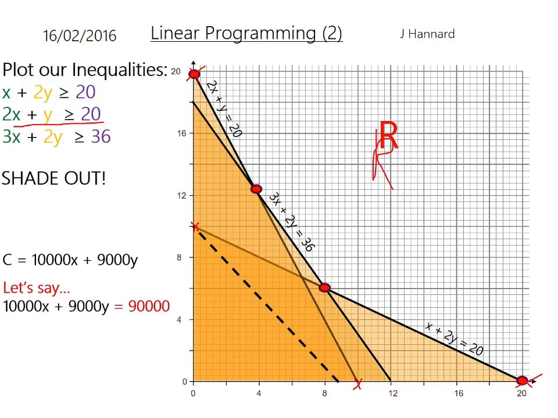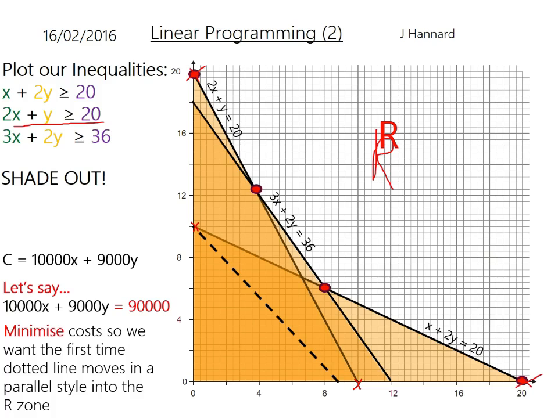Then we draw an objective function, and remember we want to go in a parallel fashion closest to home, so closest to the corner, because it's minimizing, so you don't want to get into the white zone at all. So minimize costs, so we want the first time the dotted line moves in a parallel style into the R zone. So there you go, and it was in fact that point. So this is our minimum point here, and it looks to me it's about 8, 6.